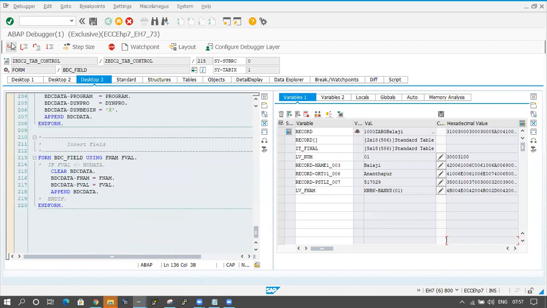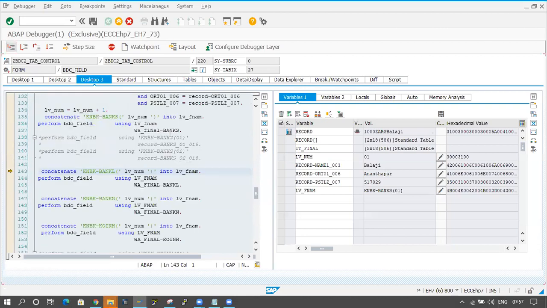It is coming inside of this one. Fine. 01 and 02, two things are being taken.